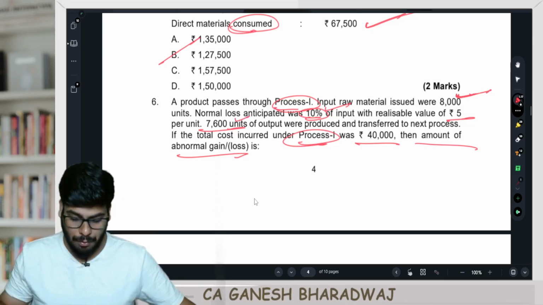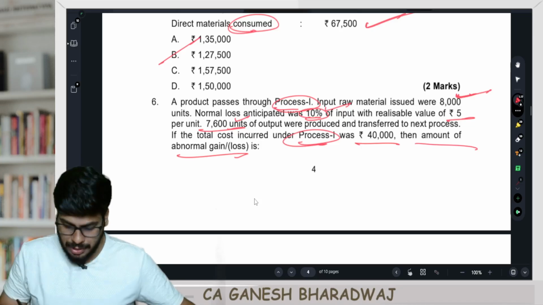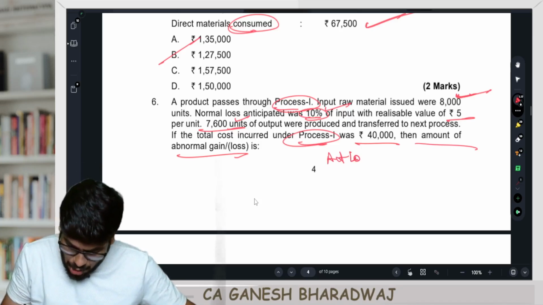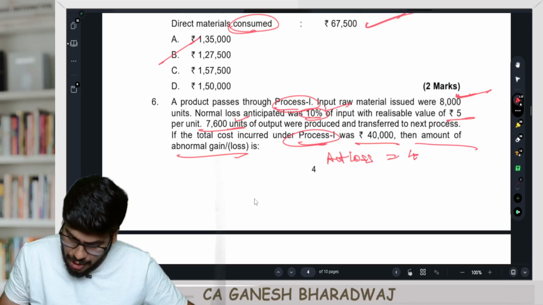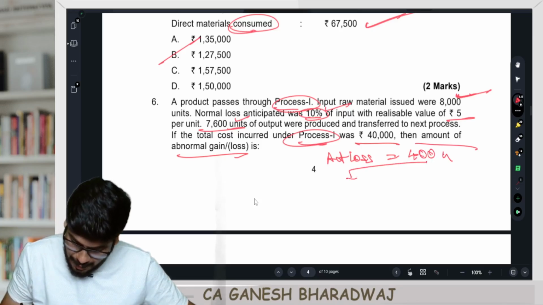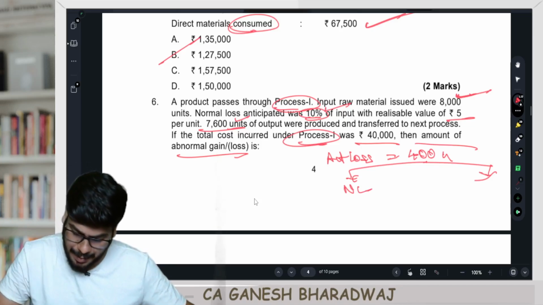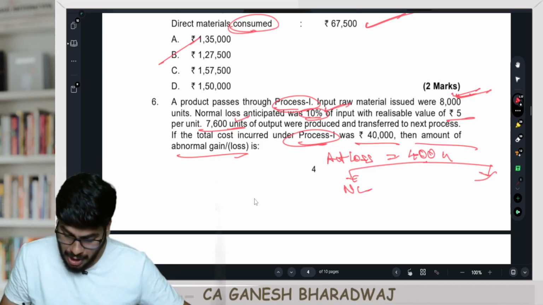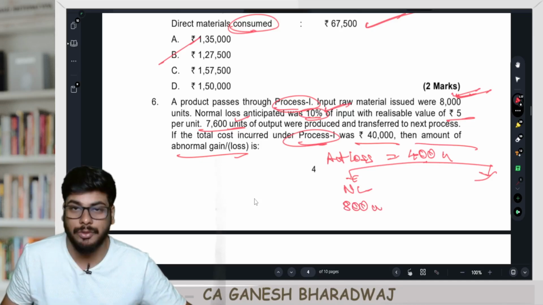They got an effective output of how much? 7,600, which means the actual loss is how much? It was only 400 units, right? Let's bifurcate this into normal and abnormal. Normal loss, how much did I anticipate? 10% of 8,000. I was expecting 800 units of losses.